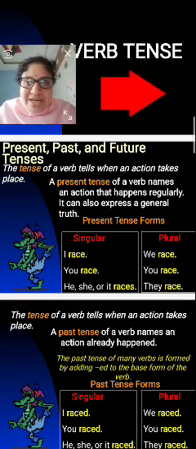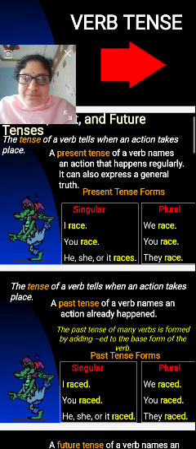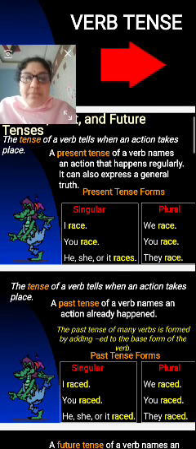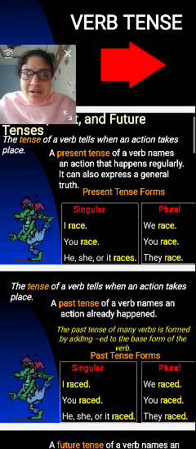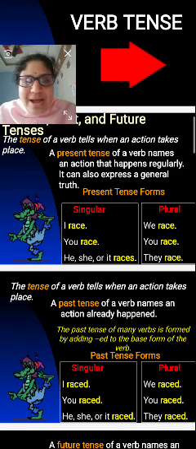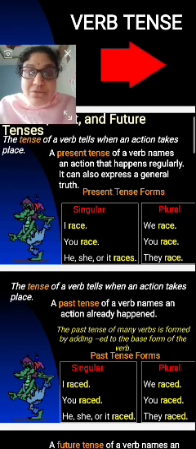So, present tense forms here. What are the singular and the plural? I race in the singular. You race in the singular. He or she or it races in the singular. But when you go to the plural, I race becomes we race. You race remains as it is, and he, she or it changes into they race.